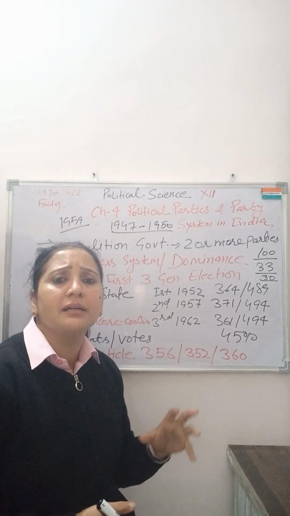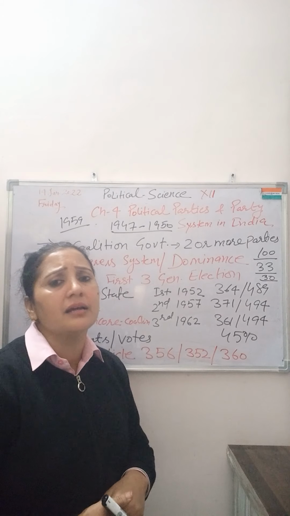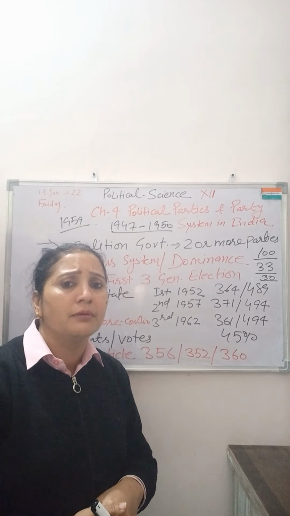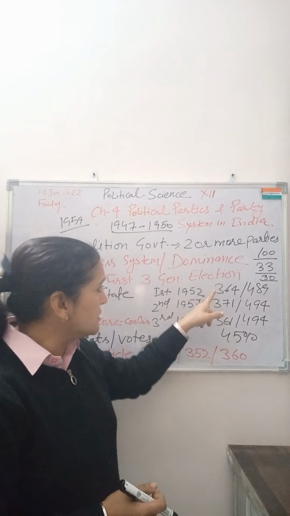During this time period, state legislative assembly elections were held, and in the same manner the Congress party performed very well. So in 1952, Congress won 364 out of 489. In 1957, 371 out of 494, and in 1962, 361 out of 494.